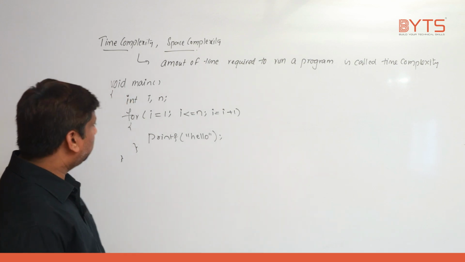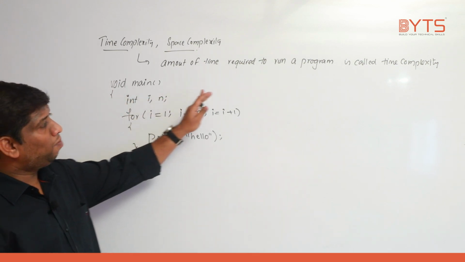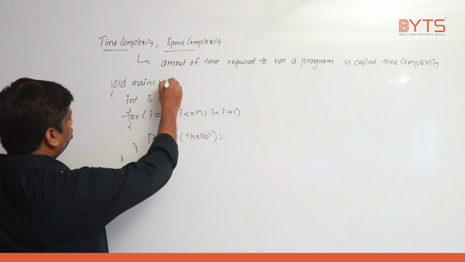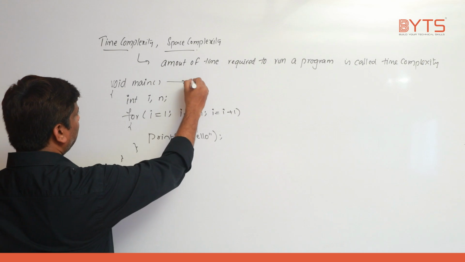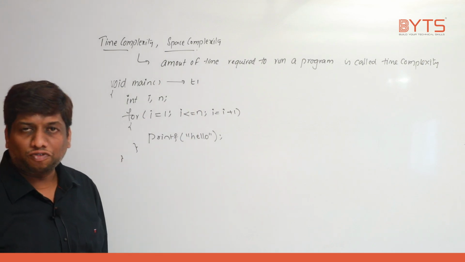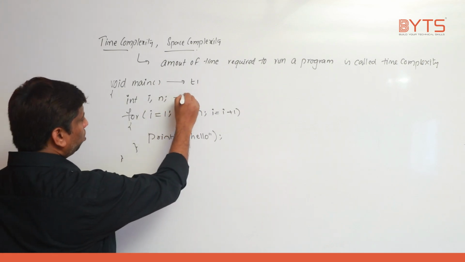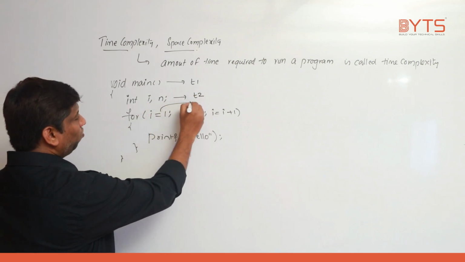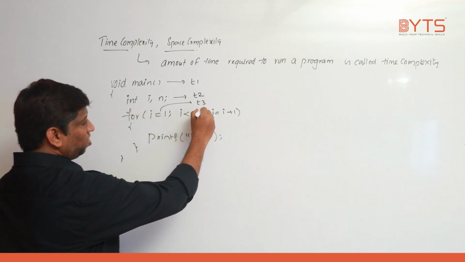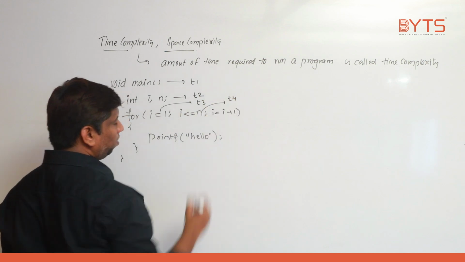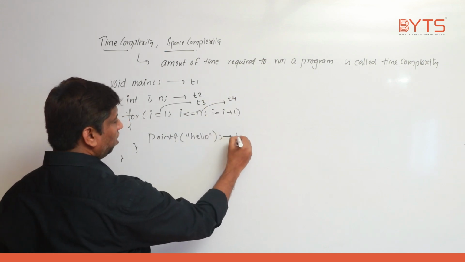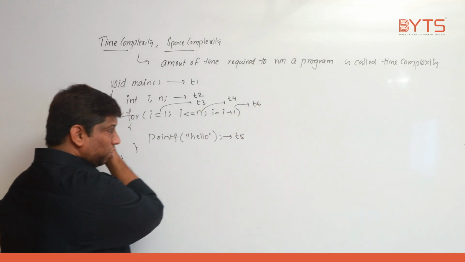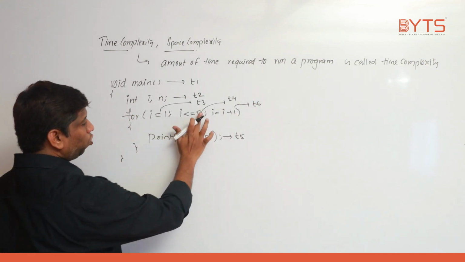Okay, fine. See here, try to understand the amount of time required to run a program. What is the exact meaning? I am going to discuss. Let us take that to run this instruction we need T1 units of time. To run this instruction we need T2 units of time. To run this instruction we need T3 units of time, then T4 units, T5 units, and T6 units of time. I hope this is very clear, right? And here I am going to substitute 5.